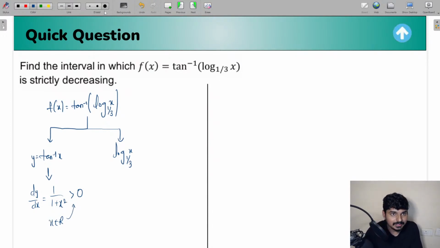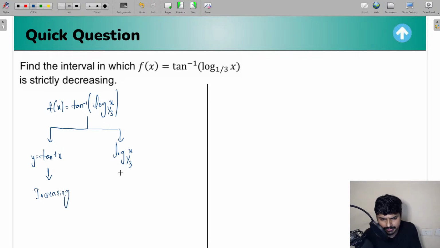So we can basically say that tan inverse x is definitely going to be an increasing function. It's always going to be an increasing function. And you tell me, what about log x to the base 1 by 3? Well, related to logarithm, I told you one very, very important point.